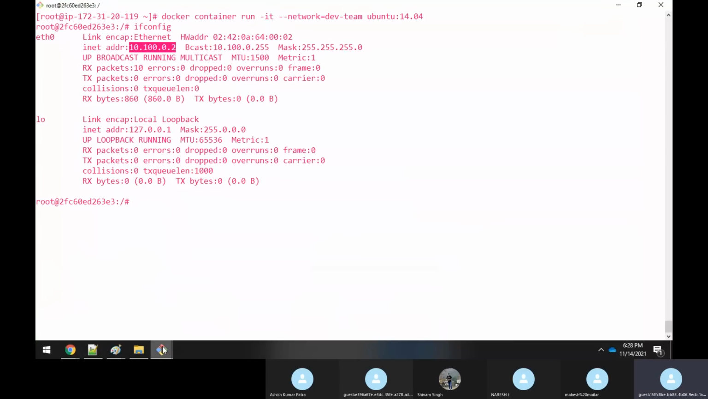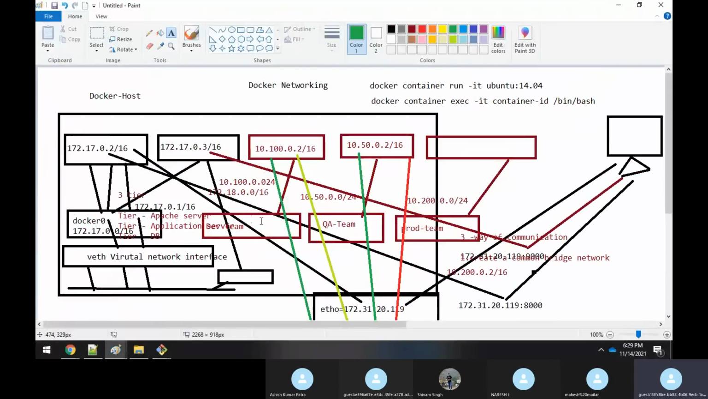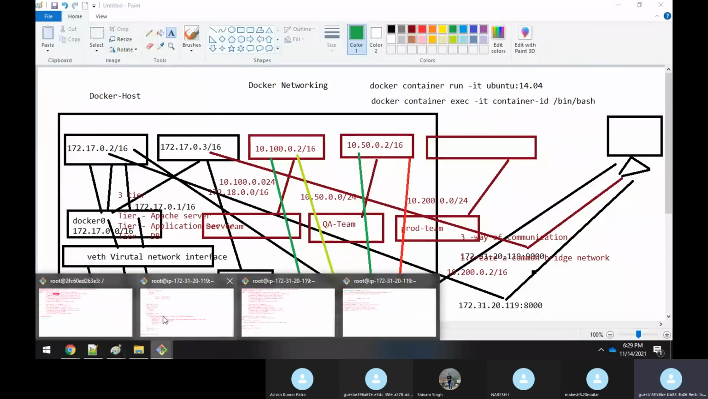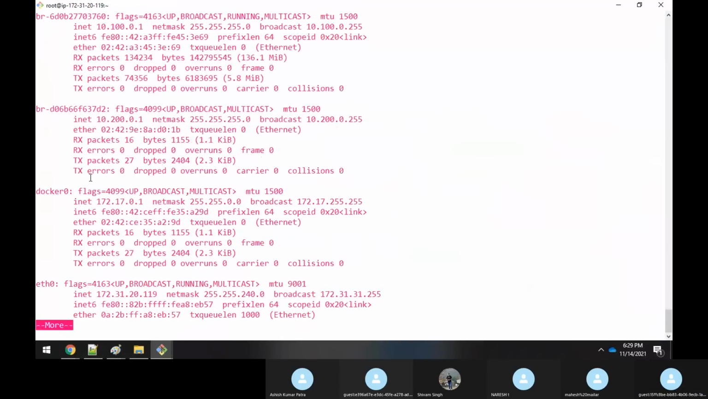Any guess? One will be the gateway. That's right, because it cannot give you 10.100.0.1, as 0.1 is reserved for the gateway. So that interface itself is the gateway. See here, if you execute ifconfig piped to more, it has already used that address, right? It cannot give you that. Next to this IP address only, it will give you.